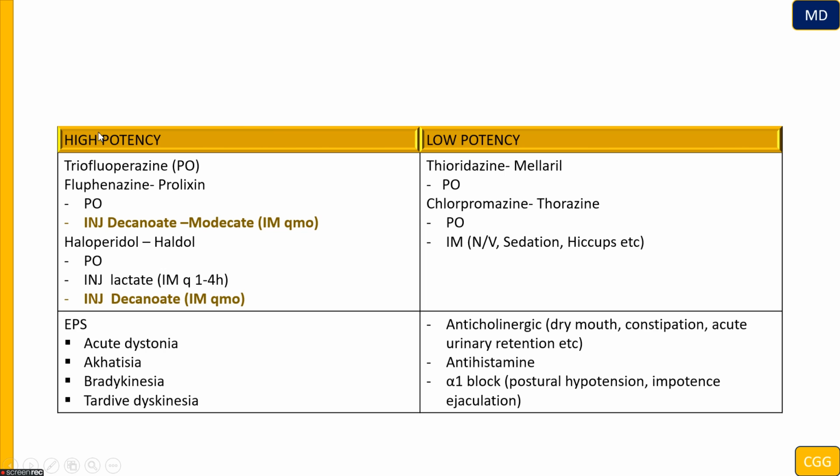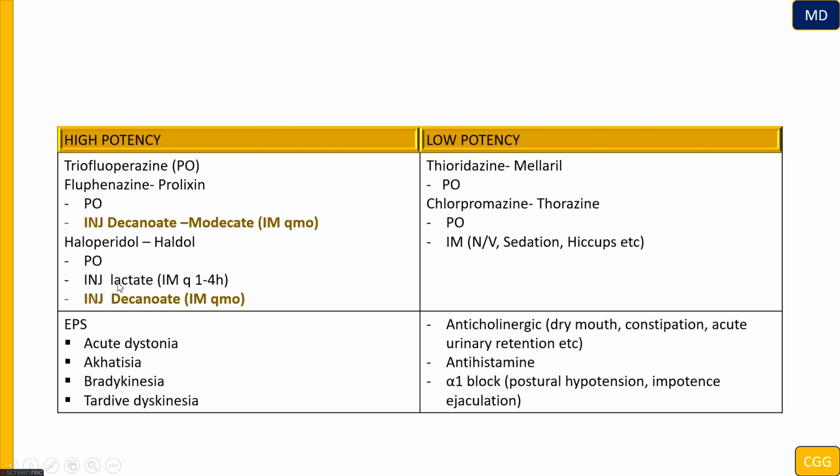High potency, which ones do we have here? We have basically three. The more common are trifluoperazine, fluphenazine, and haloperidol. All three come in a tablet presentation, but fluphenazine also comes injectable and haloperidol also injectable. Why is it important to know that? Because, for example, if the patient is not compliant with the medication, we can administer it every month, and the patient is going to be stable.